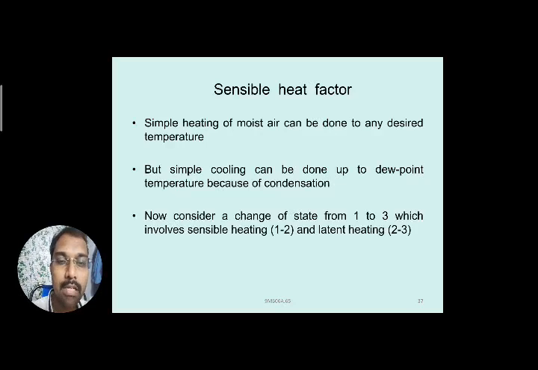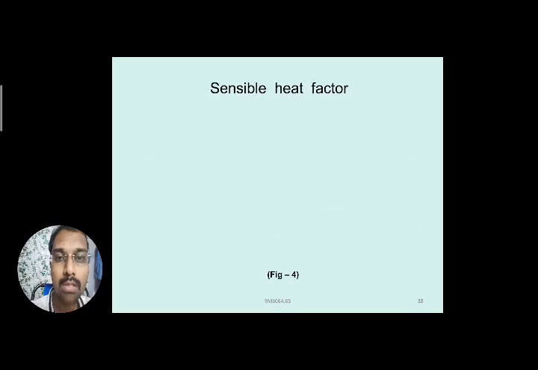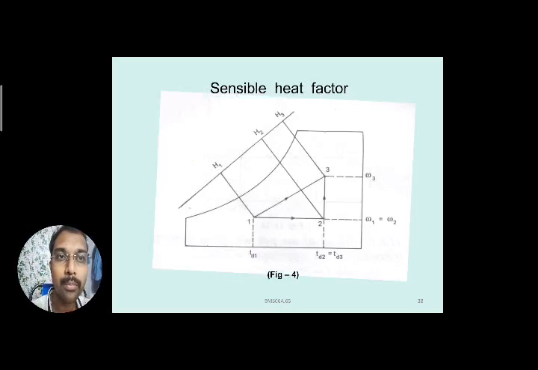Now consider a change of state from 1 to 3, which involves sensible heating from 1 to 2 and latent heating, the change of phase, from 2 to 3. So the process you are taking is 1 to 3. From 1 to 2 the process is sensible heating, just addition of temperature. Next, 2 to 3 is the latent heating. It means the change of phase to complete vapor form. You can see here 1 to 2 and 2 to 3. This is a sensible heat factor diagram. You can see on the psychrometric chart 1 to 2 and 2 to 3. So addition of moisture content happens, and there is a change of phase taking place.